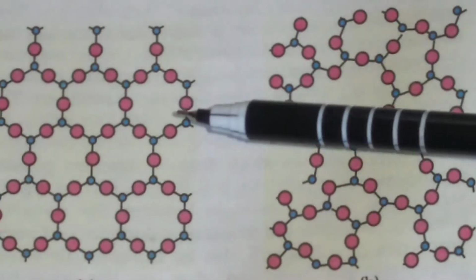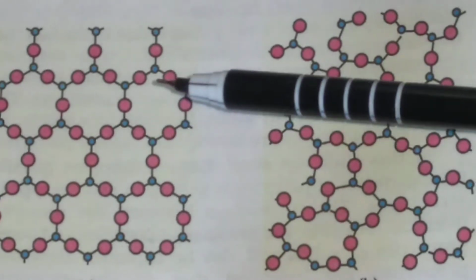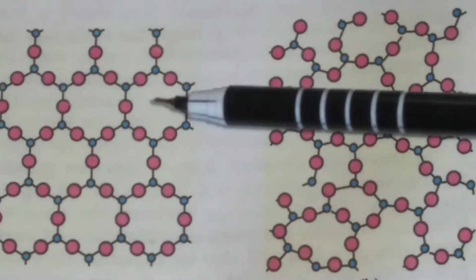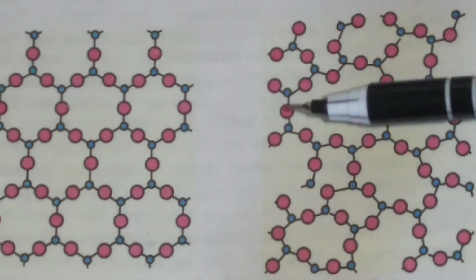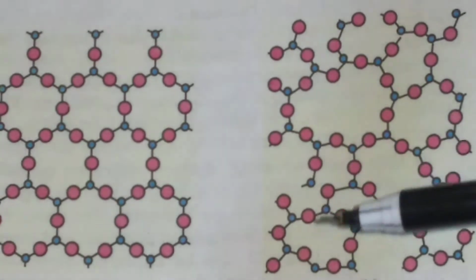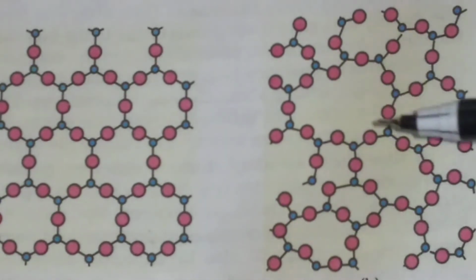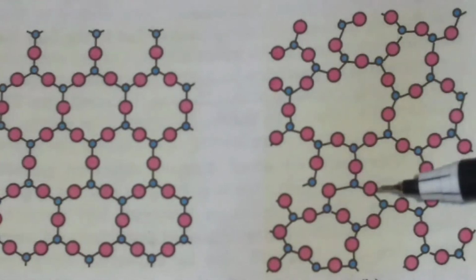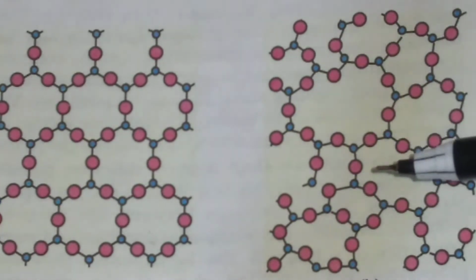You see in crystalline structure the particles are in regular shape. The shape is regular. But in amorphous structure they are not regular. This is one shape, this is another shape, this is another shape. This is the amorphous structure of quartz. So in amorphous structure the shapes are not regular.